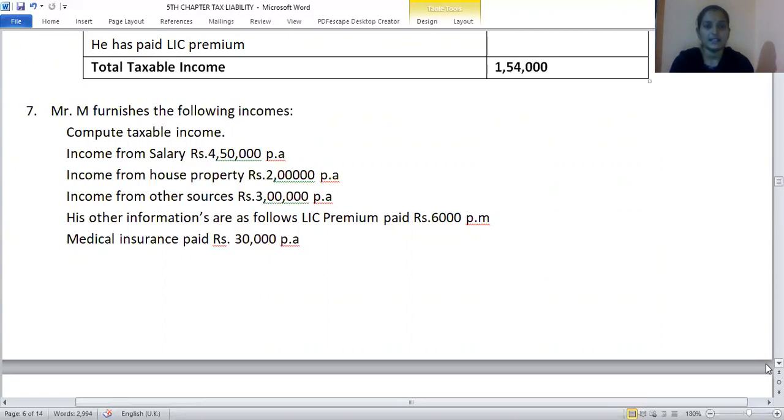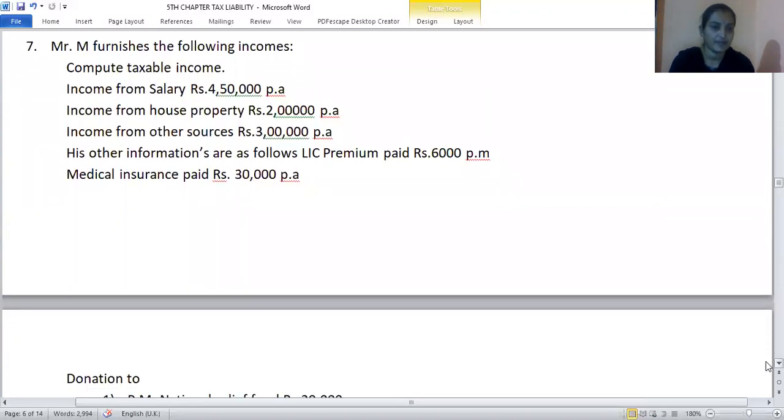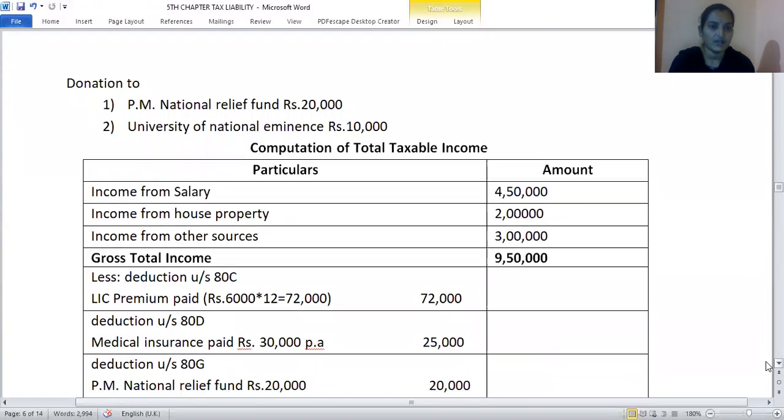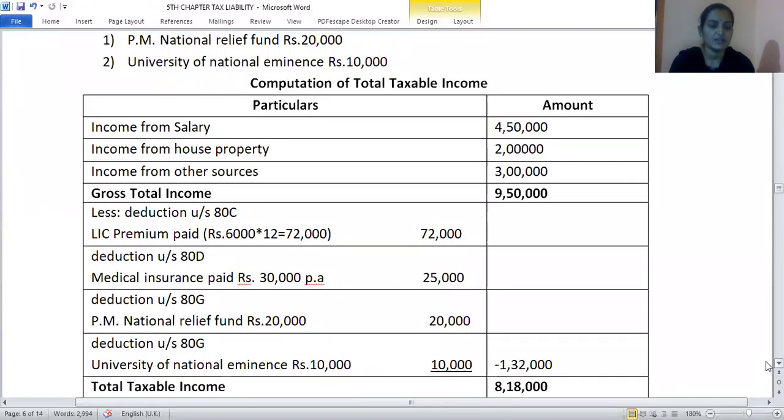Medical insurance paid is a deduction under section 80U. Sorry, medical insurance premium paid is under section 80D, and the maximum amount of deduction applicable for individuals is 25,000, and for senior citizens it is 30,000. Even though it is paid 30,000, the maximum deduction we can consider is only 25,000 per annum. PM National Relief Fund and University of National Eminence donations made are a deduction under section 80G.